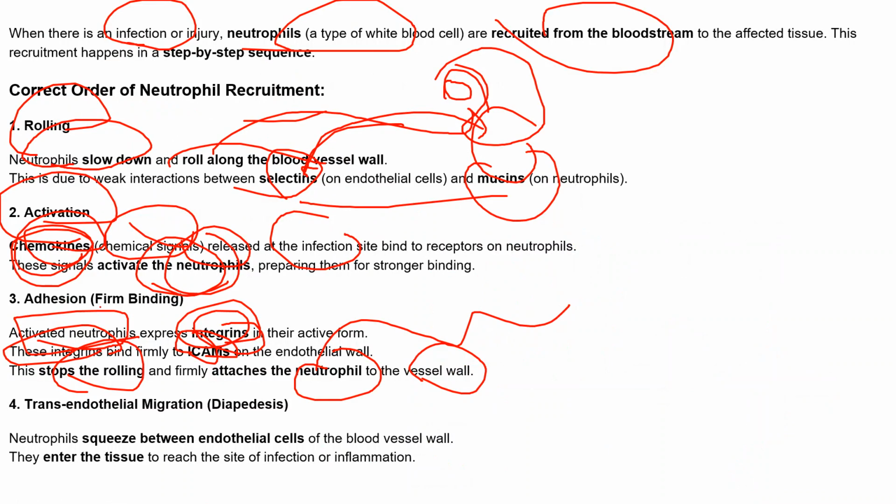So for that, the rolling has to be stopped, right? That's why in this third step, adhesion, when there is an expression of the integrin, it will stop the rolling, and they'll firmly attach the neutrophil to the vessel wall.